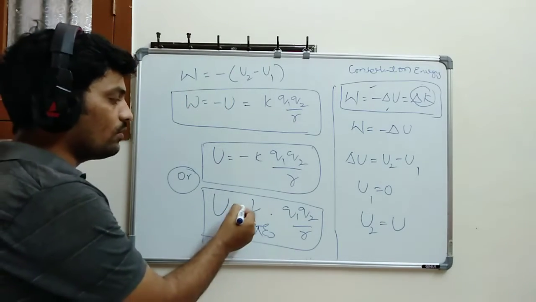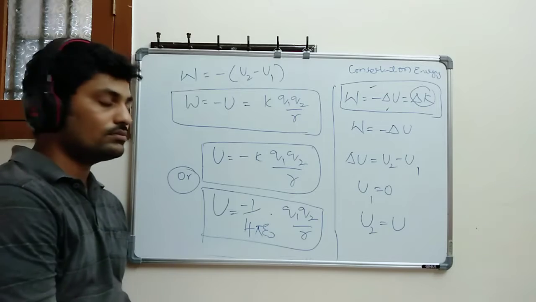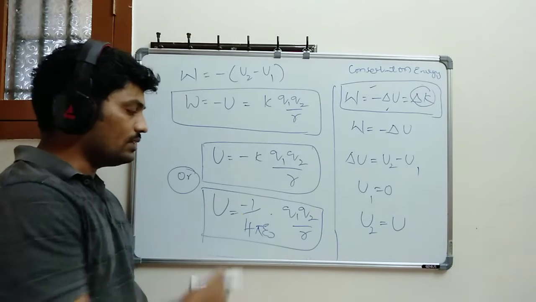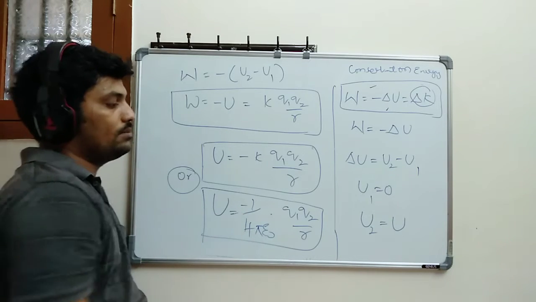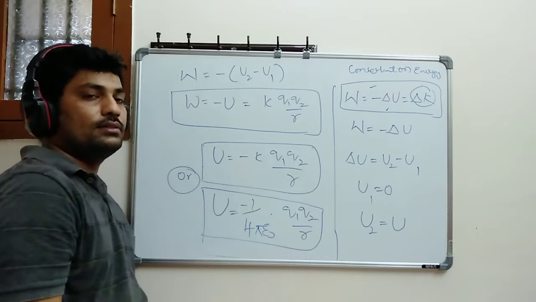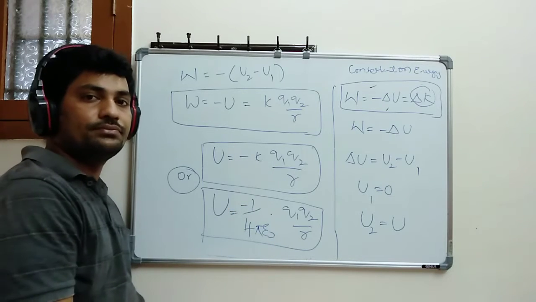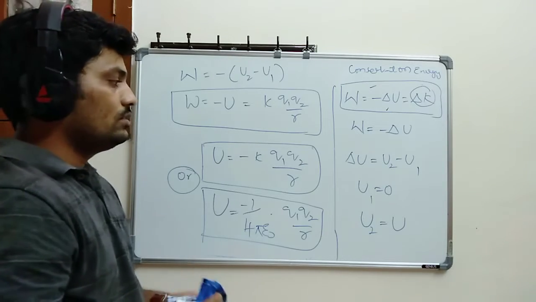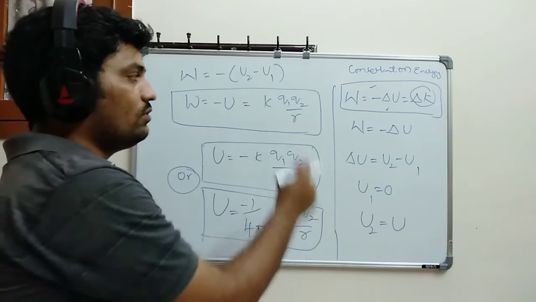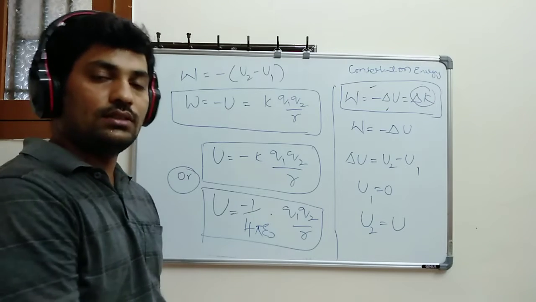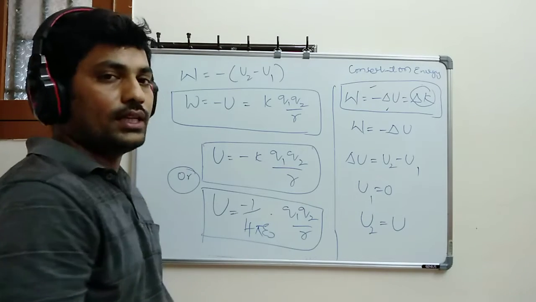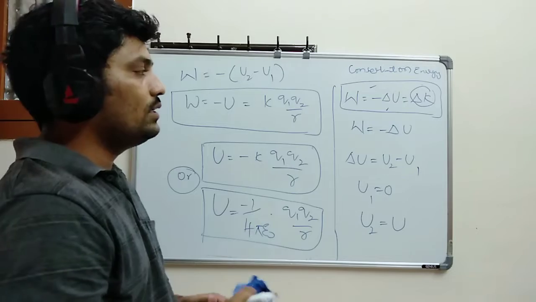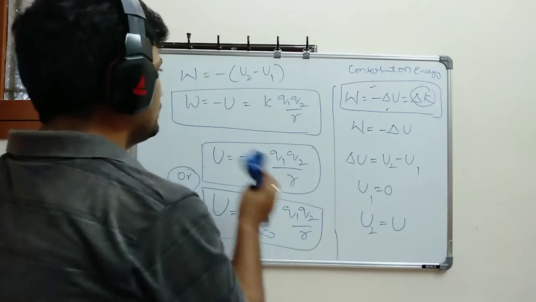So here you should write the minus also: U is equal to minus 1 divided by 4 pi epsilon naught Q1 Q2 divided by R. This is how we will get the relation. Okay. Next, while you are taking the notes, you can pause the video and take the notes. Next, we will do it for the multiple charges.